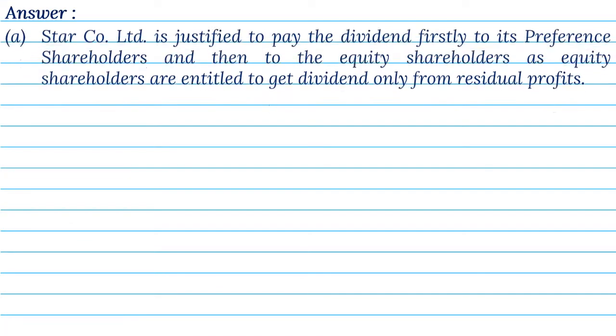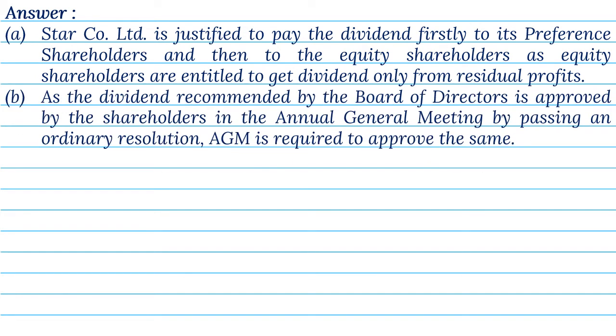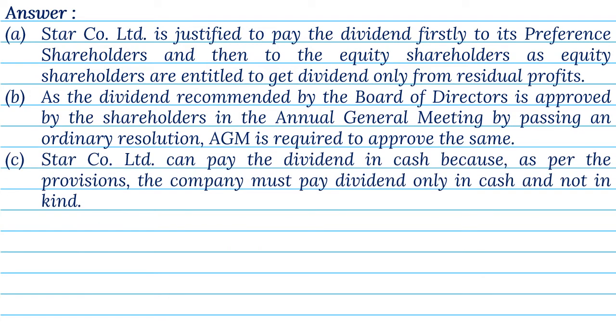Answer. A. Star Company Ltd is justified to pay the dividend firstly to its preference shareholders, and then to the equity shareholders, as equity shareholders are entitled to get dividend only from residual profits. B. As the dividend recommended by the Board of Directors is approved by the shareholders in the annual general meeting by passing an ordinary resolution, AGM is required to approve the same. C. Star Company Ltd can pay the dividend in cash because, as per the provisions, the company must pay dividend only in cash and not in kind.